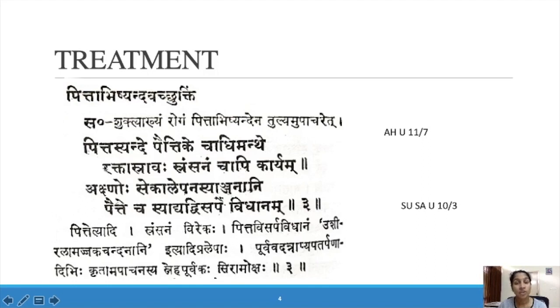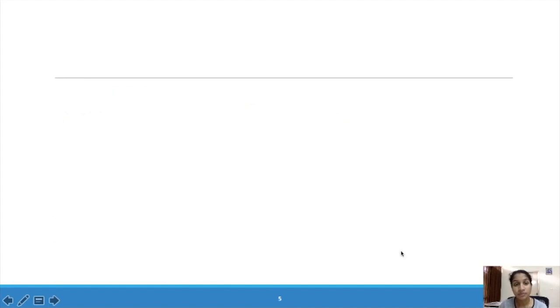So what all things do we have to give? Bloodletting should be given. Sramsanam, Virejanam should be given. In the eye, Seka, Lepa and Anjana with Pittahara drugs can be given. Nasya can be given. And also we have to give Pittaja Visarpa Chikitsa. So this is according to Sushruta Samhita.